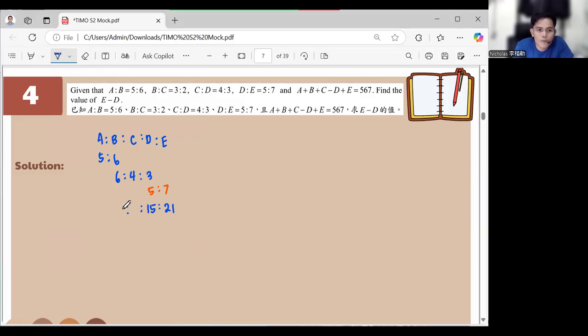Okay. So now we should complete in here the ratio A is to B is to C is to D is to E. Now, for D in here, we multiplied by 5. The 3 became 5, so the 4 will become 20. Multiply by 5. The 4 is multiplied by 5, that's why it became 20. So 6 becomes 30. Multiply by 5 also. And then in here, the B is multiplied by 5, so the A becomes 25. So the final ratio is 25 is to 30 is to 20 is to 15 is to 21. Right?